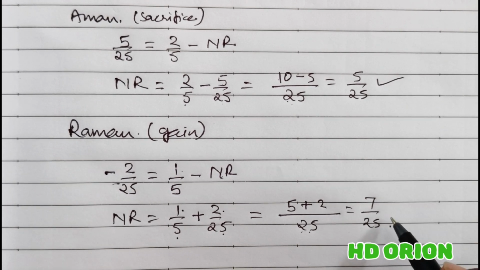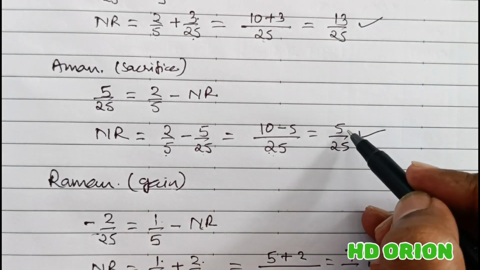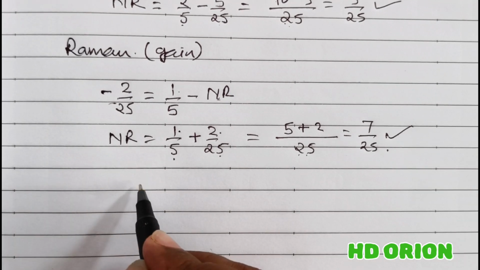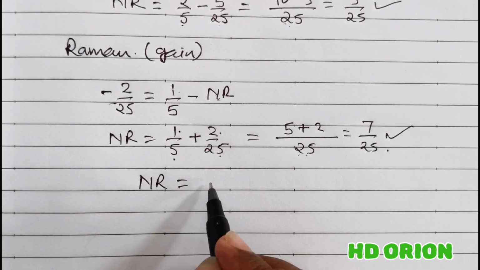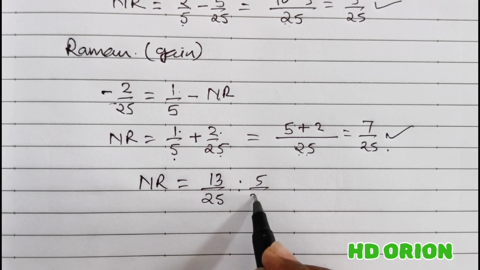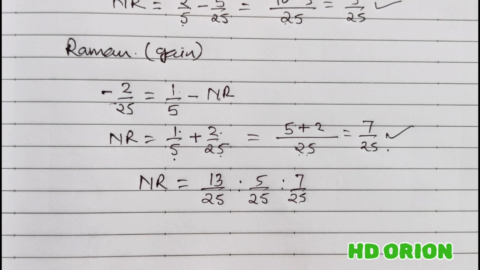So this way we get the new ratios of the partners: 13 by 25, 5 by 25 and 7 by 25. So the new ratio is 13 by 25 is to 5 by 25 is to 7 by 25. Here the denominators are same.